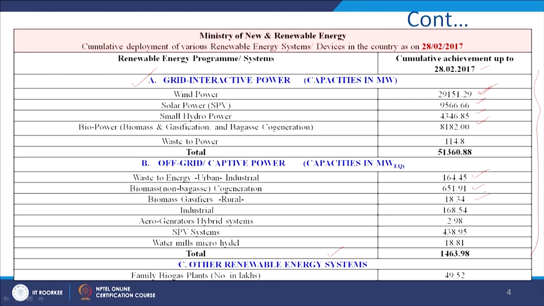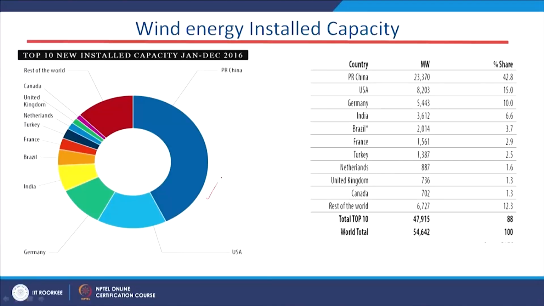The point we want to discuss here is that in India wind plays a major role as far as renewable energy sources are concerned. In this pie chart, India stands in 4th position globally. China is first with 42.8% share, the second is the US with 15%, Germany third with 10%, and India 6.6% globally. India is the 4th largest wind generation country.